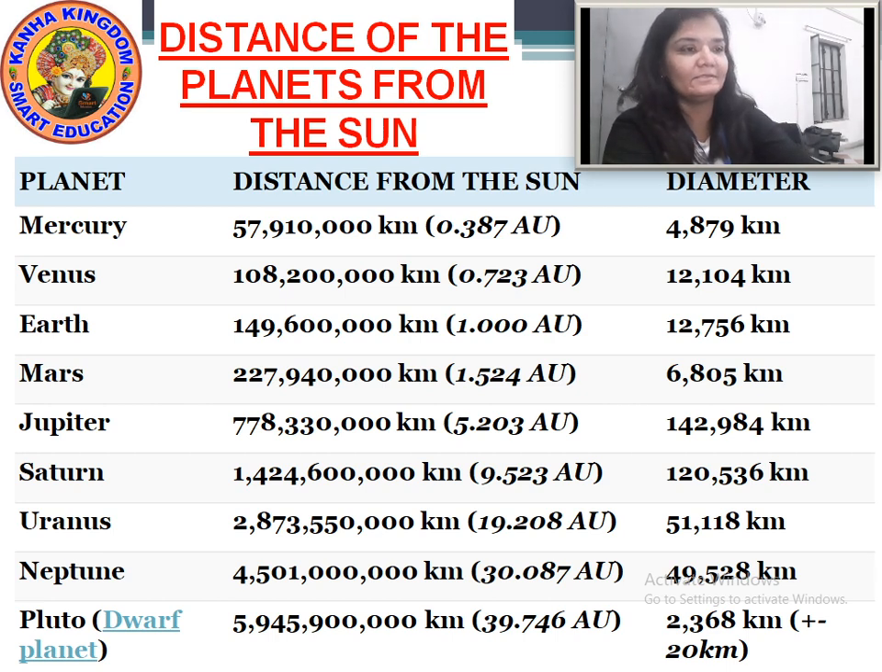120,536 kilometers. Now the distance of Uranus from the sun, 2,873,550,000 kilometers. The diameter of Uranus is 51,118 kilometers. Now moving to Neptune. Neptune is 4,501,000,000 kilometers from the sun, and the diameter of Neptune is